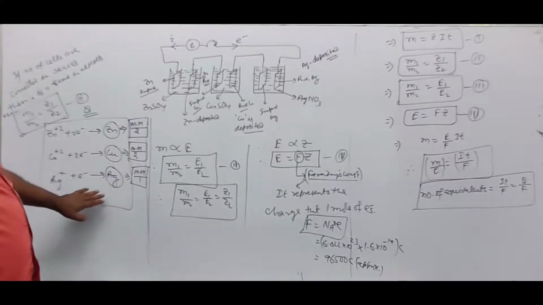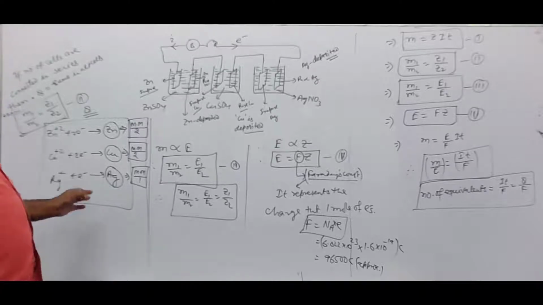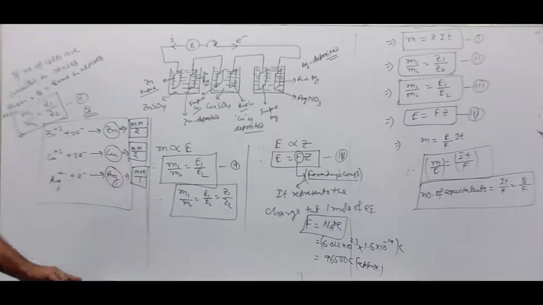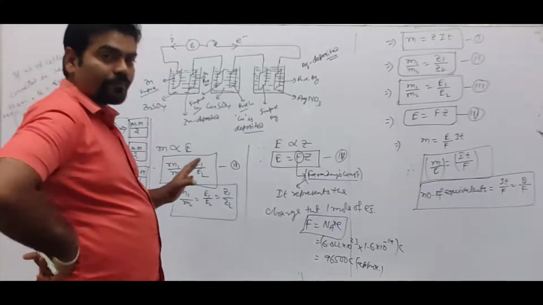So what does it mean by passing 1 Faraday of electricity? One gram equivalent of a substance has been deposited, that is, the equivalent mass of the substance.